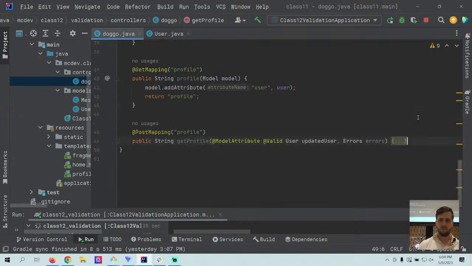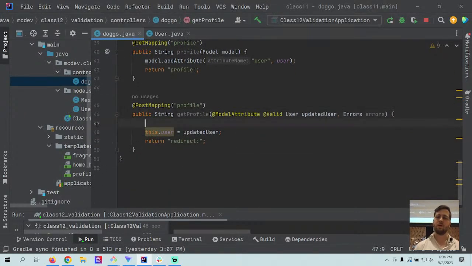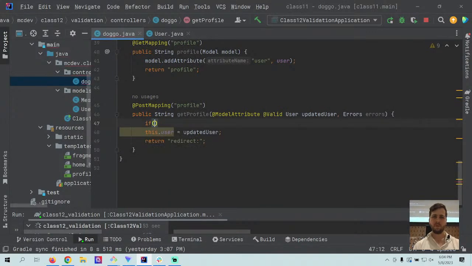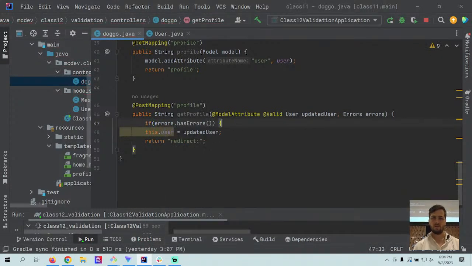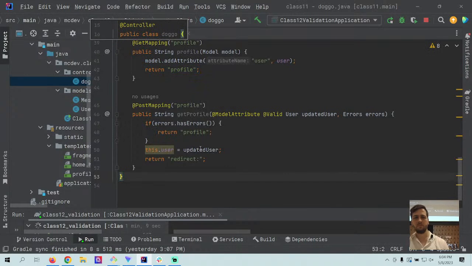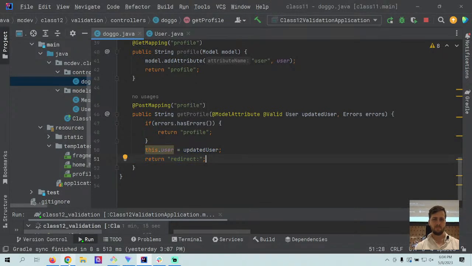And so in the workbook, we saw an example where we could create an if statement. So we could say something like if errors.hasErrors, and then we can do different behavior. So if there are errors, we're just going to return the profile page. And then if there are not errors, we will update the user and then redirect. So this is one solution for our controller.